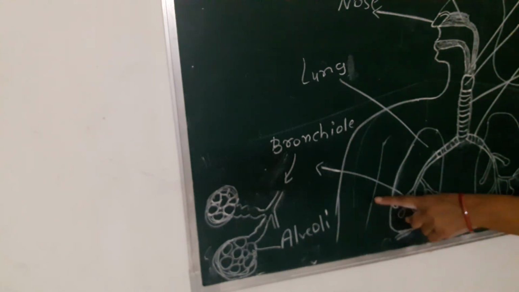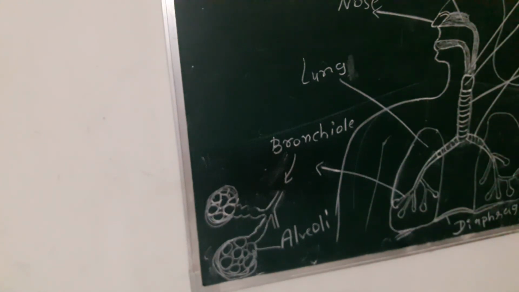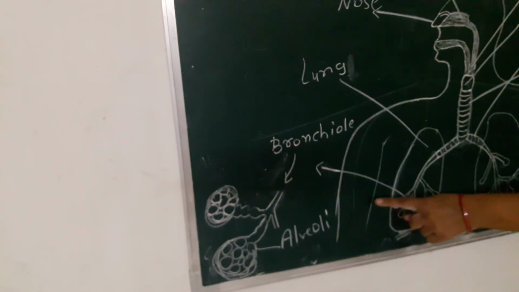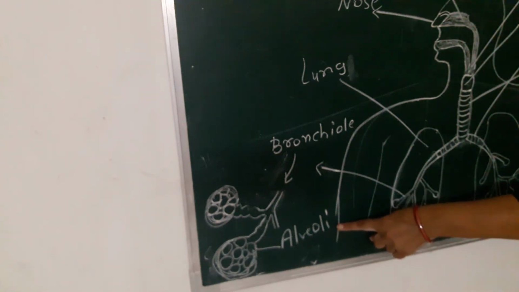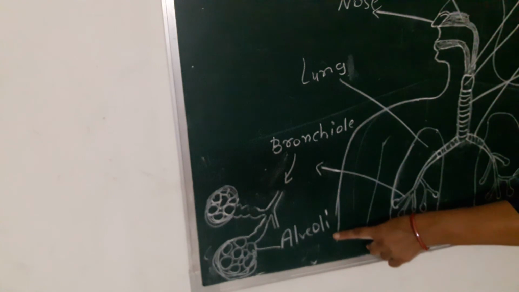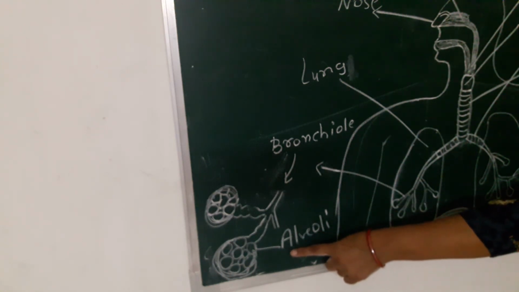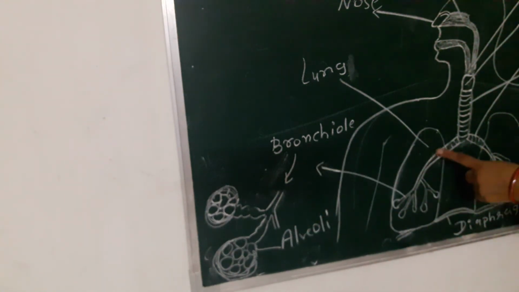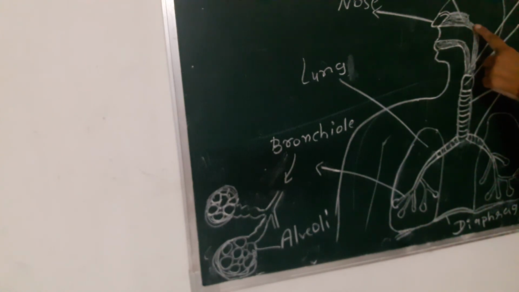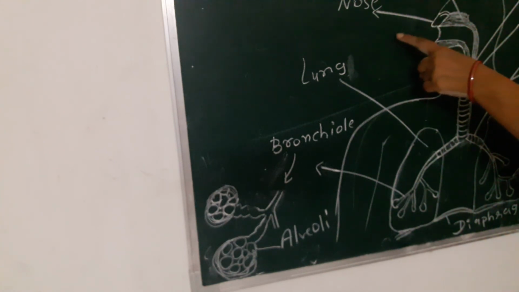And the blood also brings the carbon dioxide. Blood brings the carbon dioxide from the cells and releases it into the alveoli, and this carbon dioxide goes from the lungs through the throat, enters into the nose, and from the nose the carbon dioxide goes out.